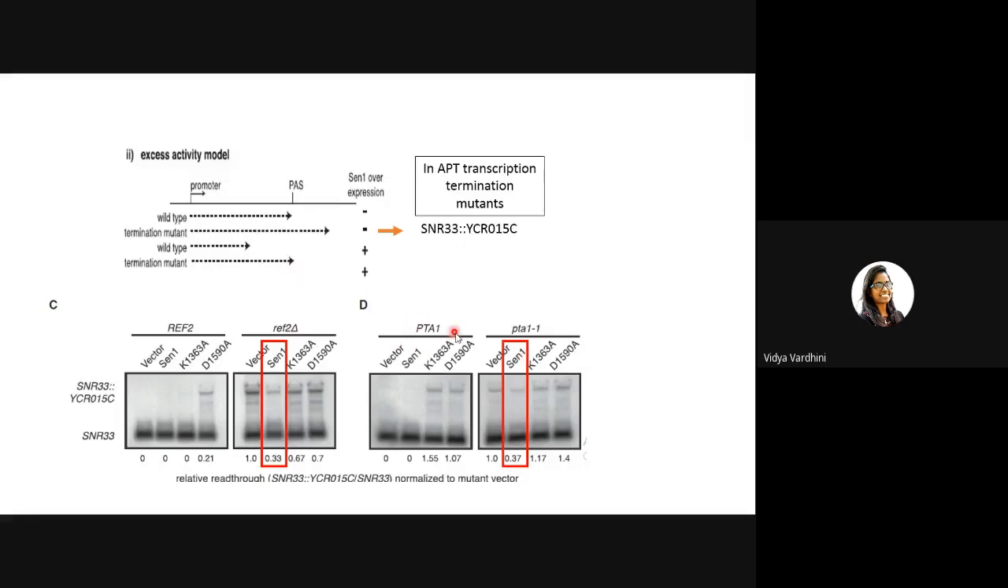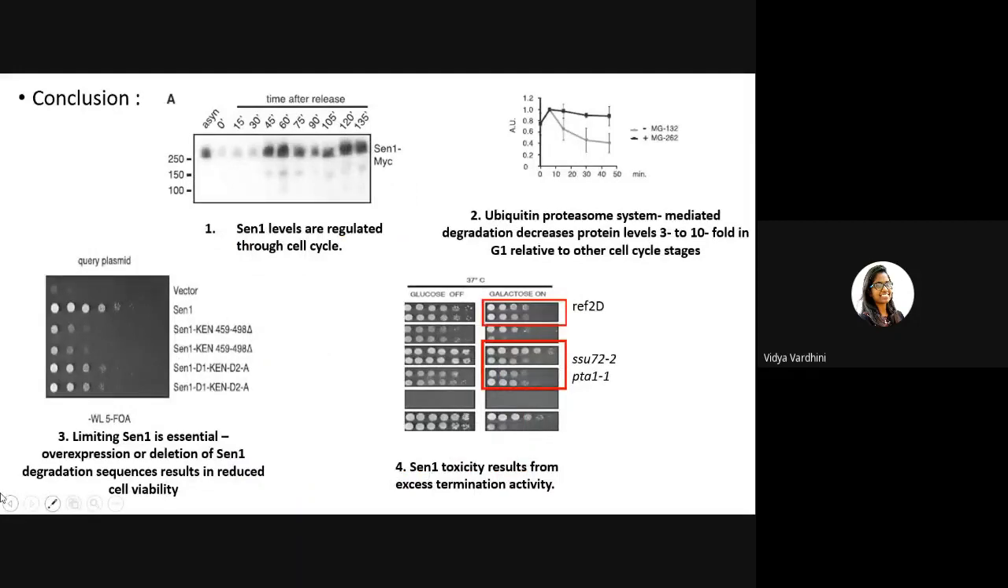It is the same case with even the PTA1 temperature sensitive mutant of transcription termination. You could see that there is a seven-fold down regulation. So this is the whole conclusion of the paper, which I would summarize. First, SEN1 levels are regulated through the cell cycle. In the G1 phase, there is down regulation of SEN1, which increases towards G2 S phase. And then ubiquitin proteasome system mediated degradation decreases protein levels 3 to 10 fold in G1 relative to other cell cycle stages.